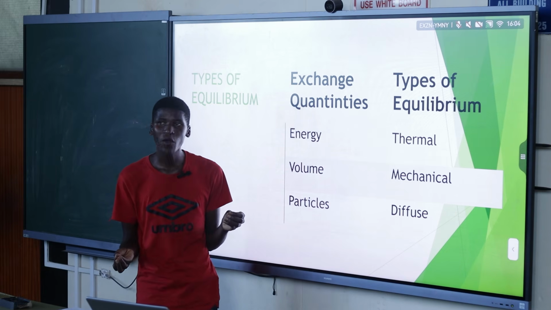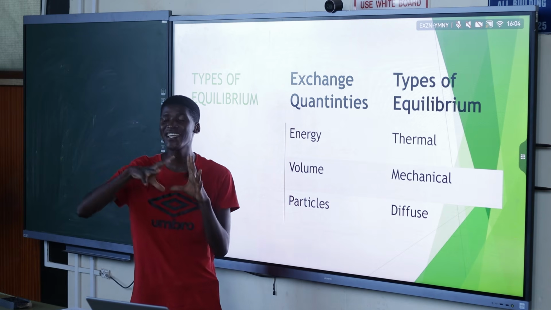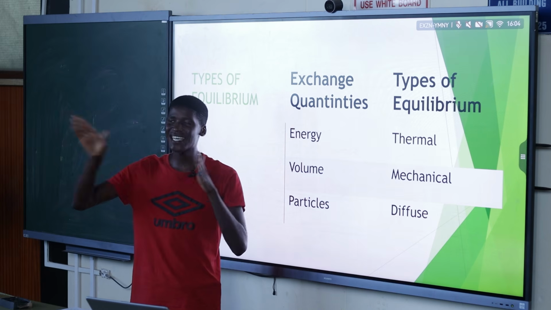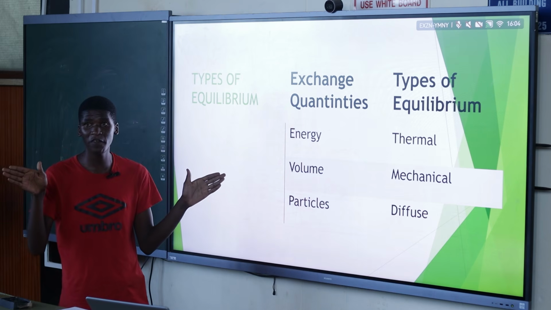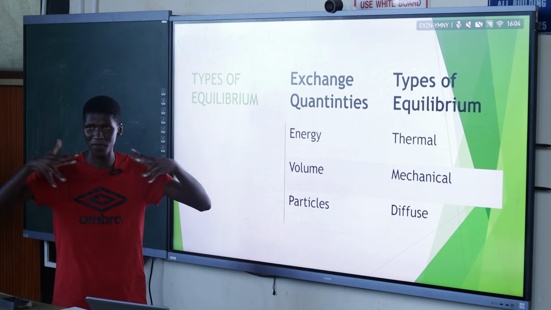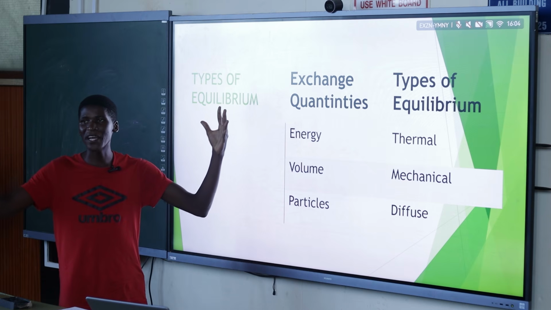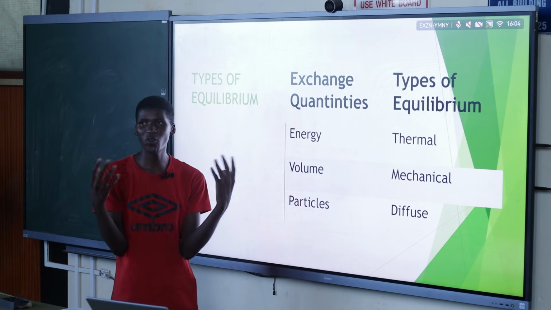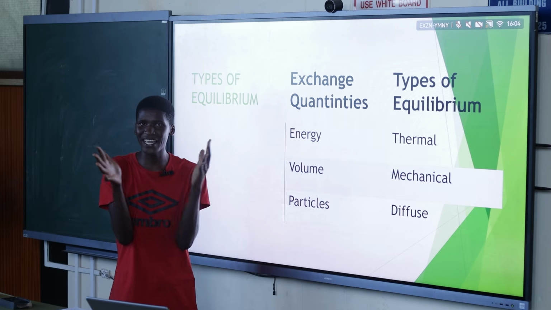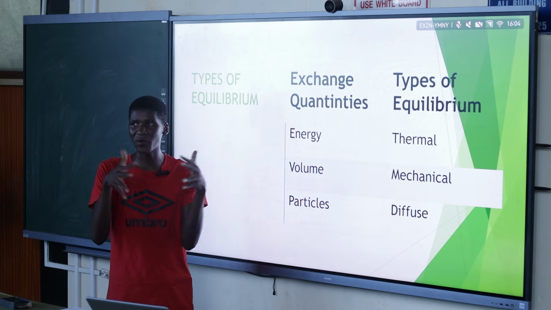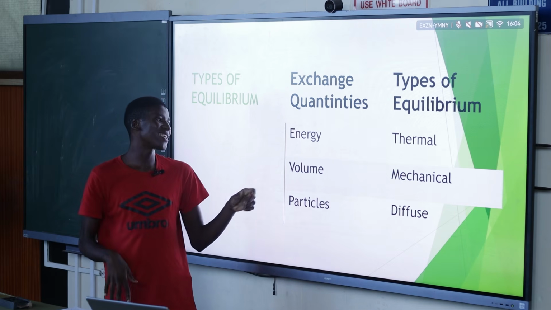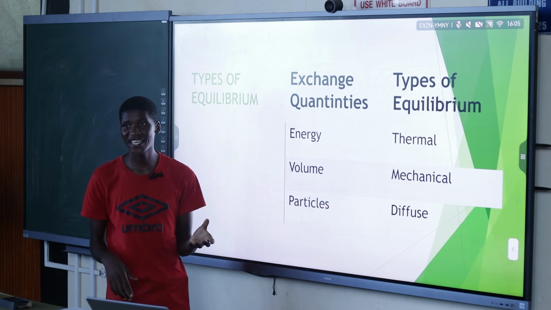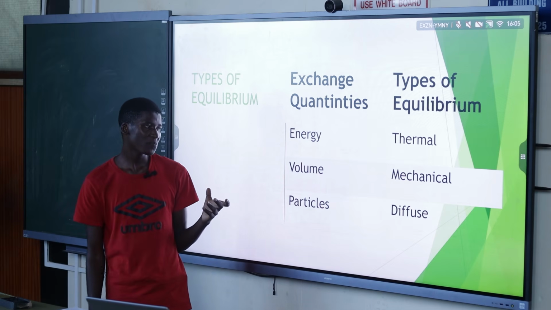Just as when you increase the temperature, no matter where you are in a hot area, particles start moving so fast that they collide with the walls of a balloon, causing it to do what? To become bigger and bigger. But if you put it in a lower temperature, particles have low energy, so they have fewer collisions, causing the balloon to shrink. So basically that exchange in volume results in mechanical equilibrium.